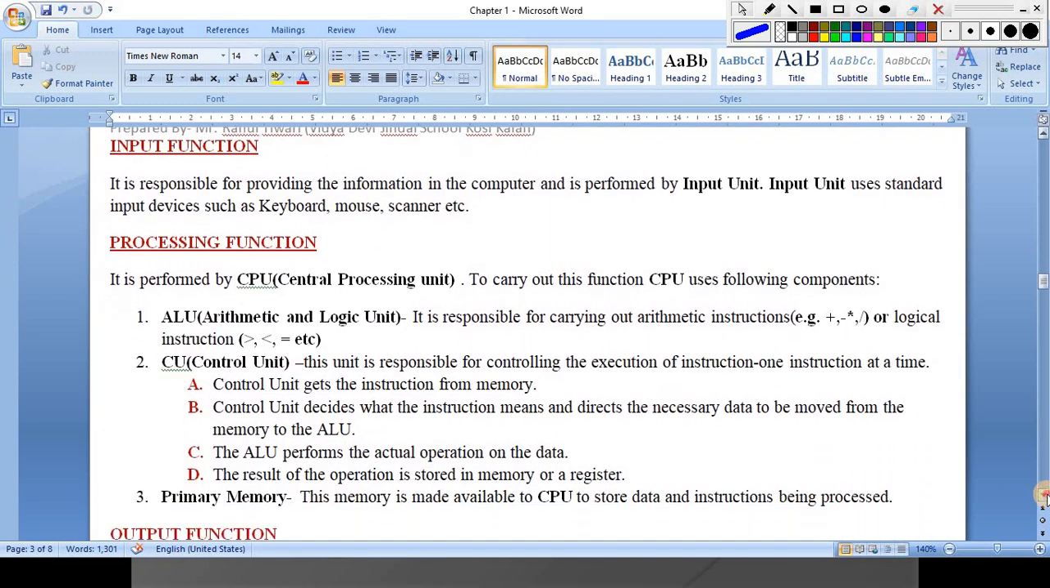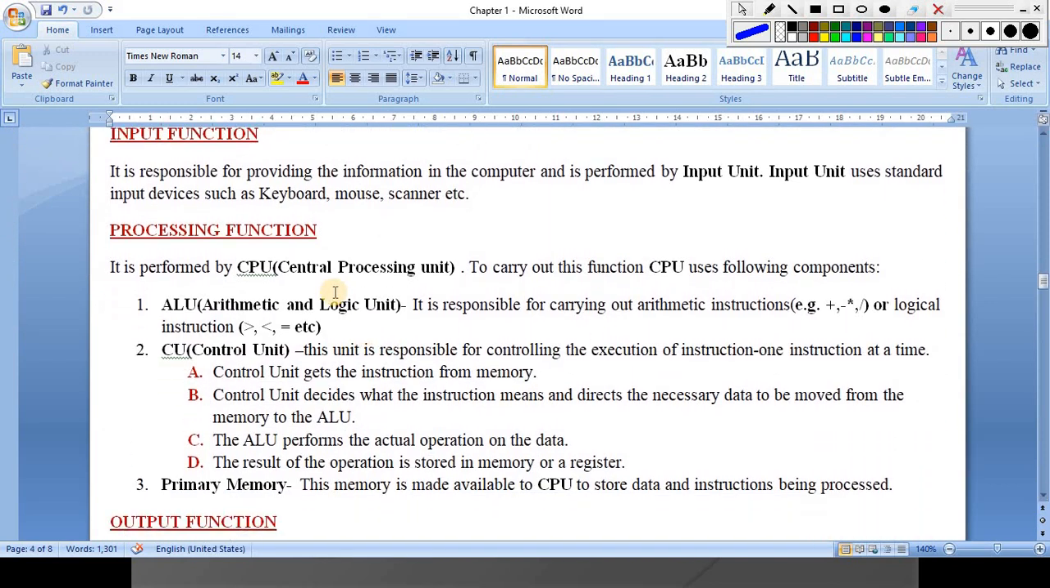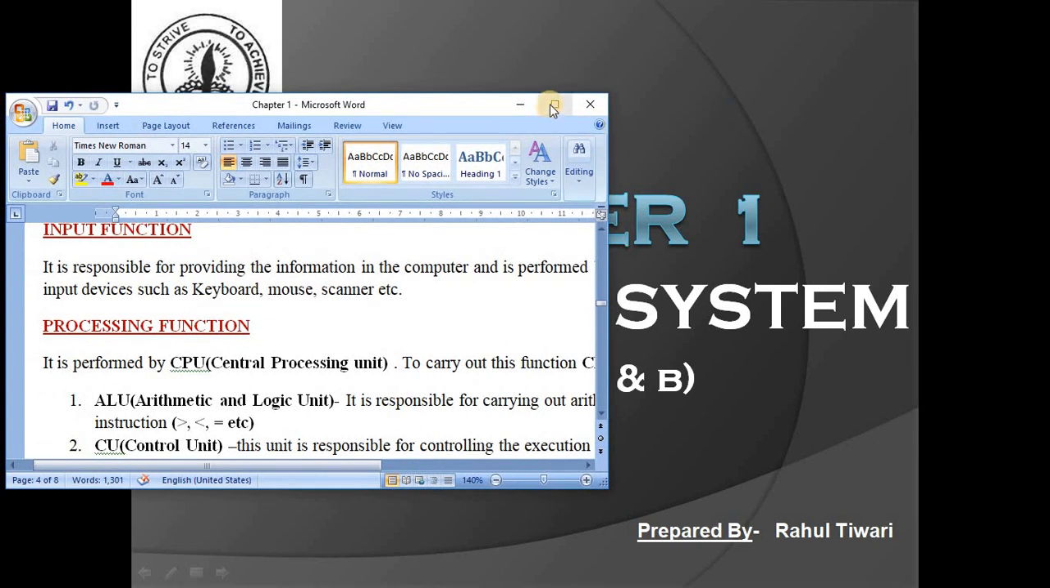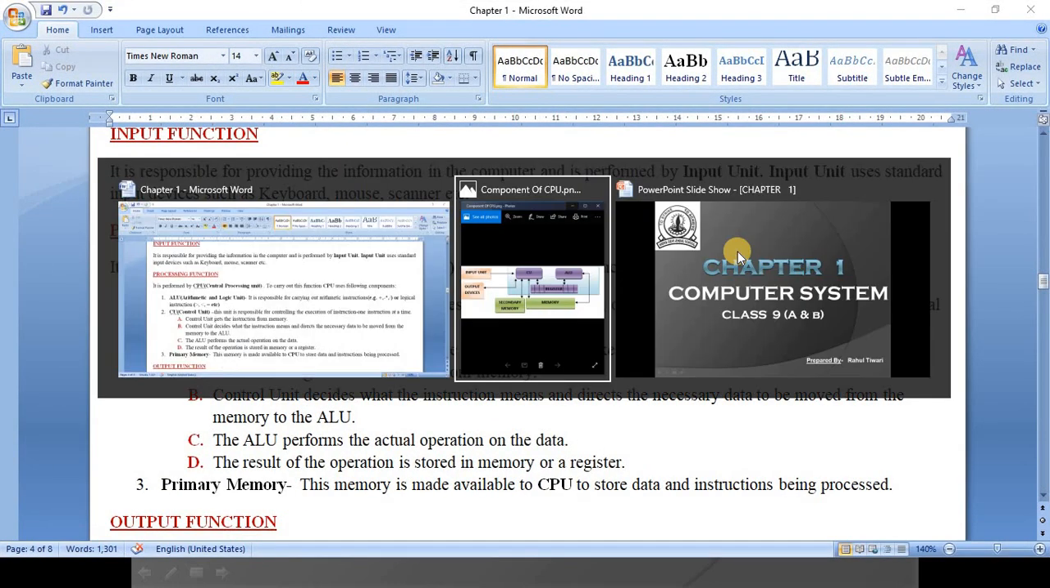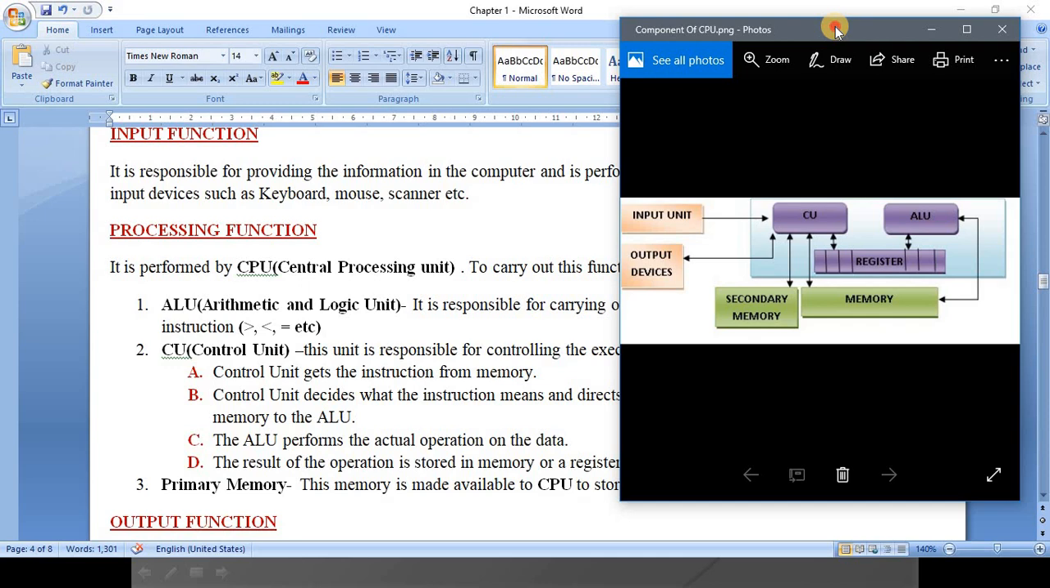Next part is processing, and for processing two things are required. The main thing required is the CPU, the central processing unit, right? So when we talk about the central processing unit, one more thing is required to see.